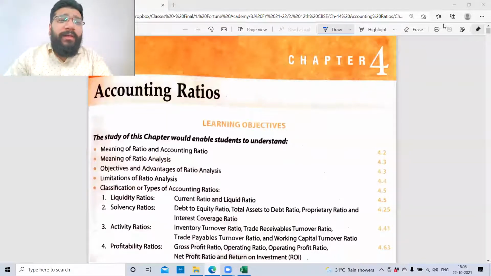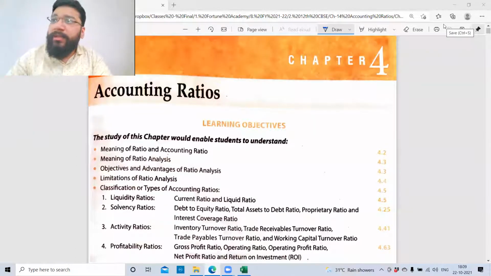So guys, we started with our revision series in the last class and we touched upon the chapter of financial statement. In that chapter, we completely had a recap of the balance sheet. And I know that we are yet to touch upon the statement of P&L, which I would be taking when I do the ratios.